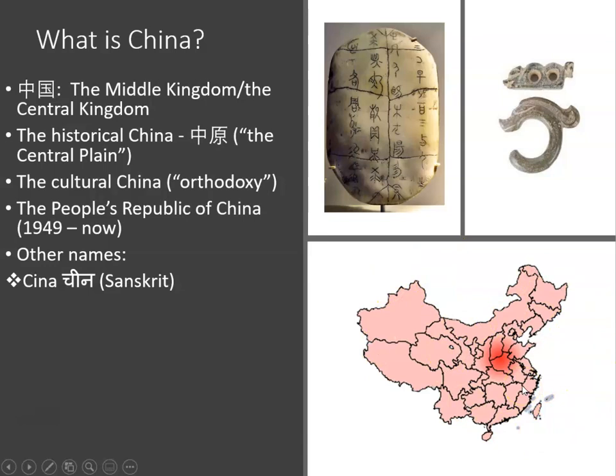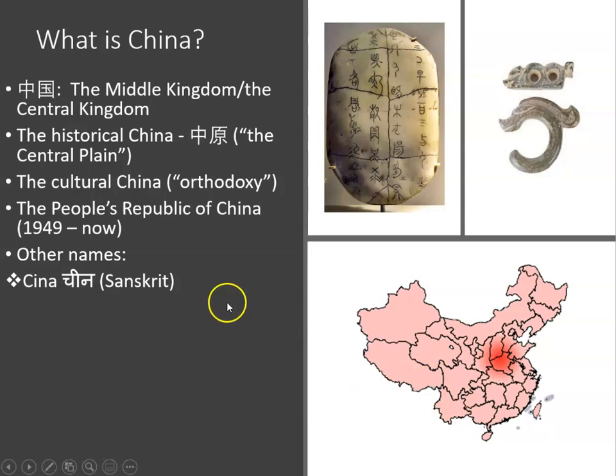It is called Qin Empire. So this word, China, derived from the name of the Qin dynasty, which was the first unified empire that was established in this area. So China comes from the Qin dynasty. So that was the earliest mention of China in the Sanskrit language.